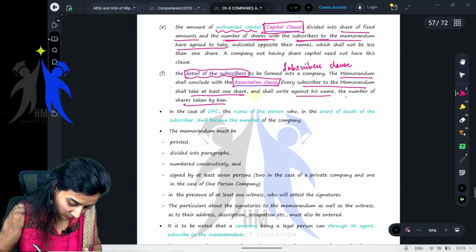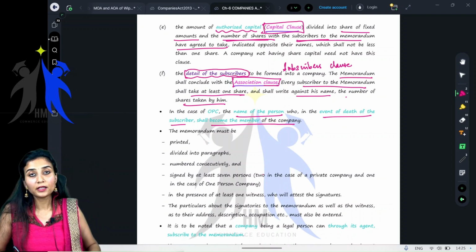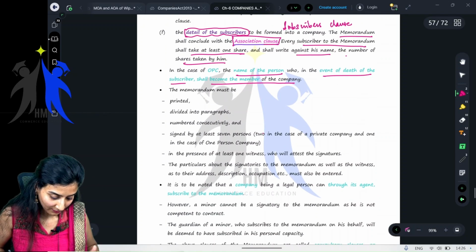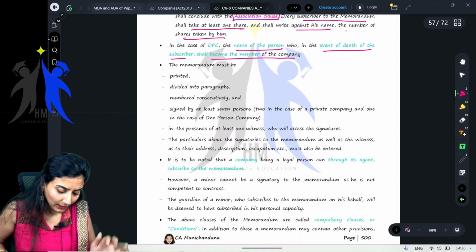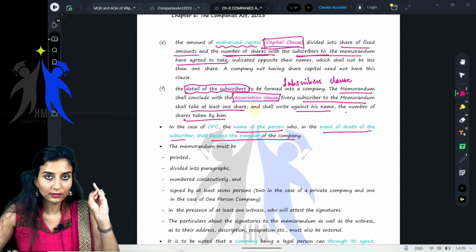Okay, I'll just show you. In the case of OPC, the name of the person who, in the event of the death of the subscriber, shall become the member of the company shall be stated in the Memorandum of Association of the company. They're talking about the nominee. Very good. We are done with all the clauses. We are done with name clause. We are done with registered office clause.